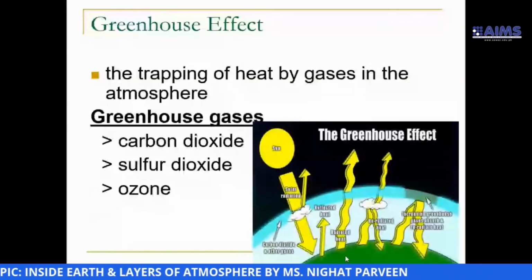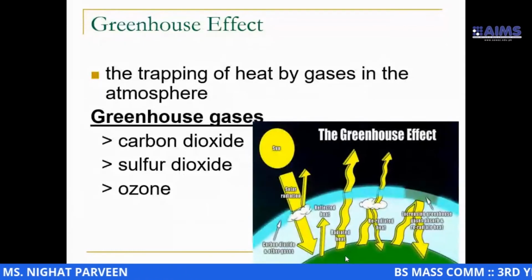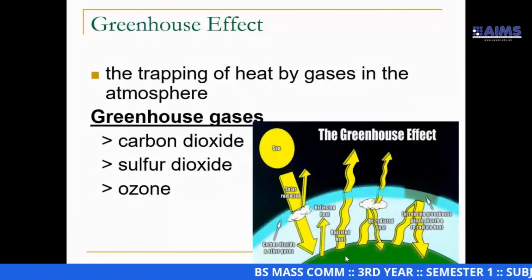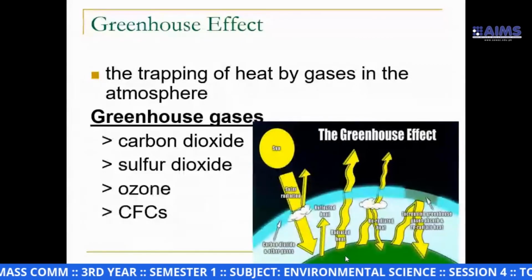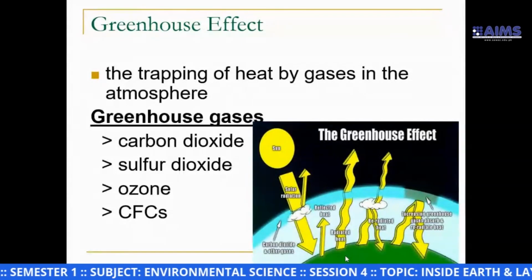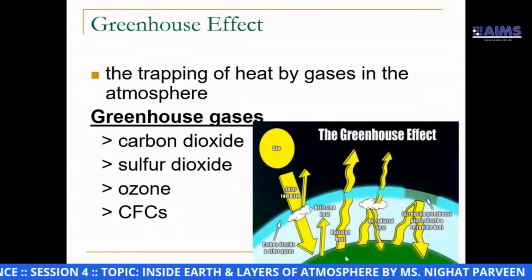Next is the ozone layer, that is O3, that is produced in the atmosphere. Another is CFCs.